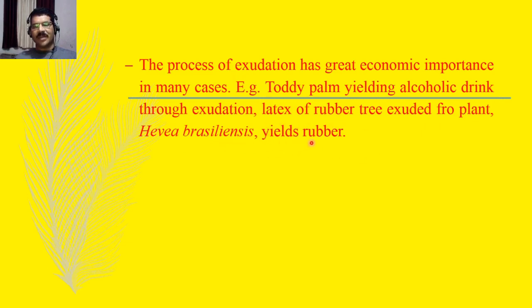So it is very important. Natural rubber we get from Hevea brasiliensis. When this plant is intensely injured, the sap coming out from its stem yields rubber, and it is a very important economic product.